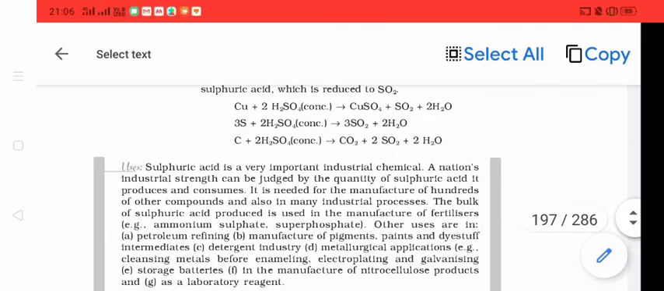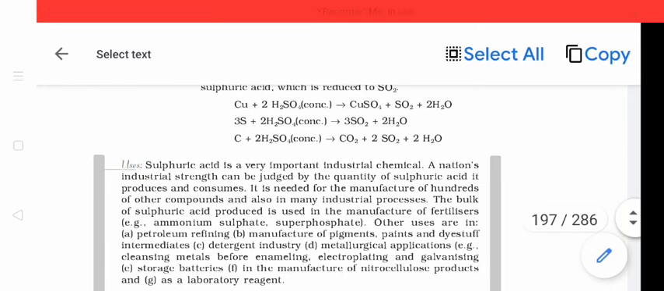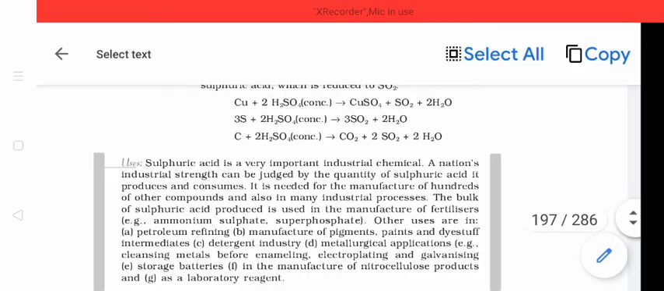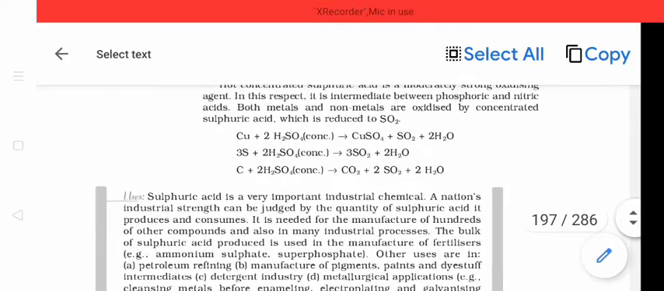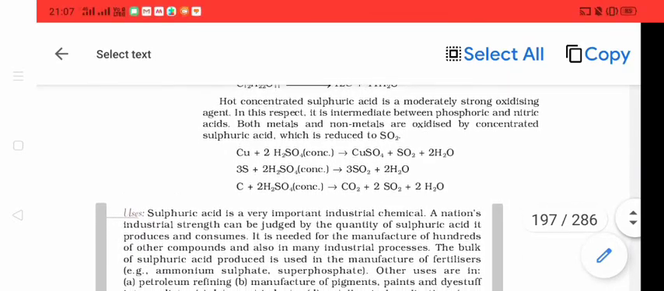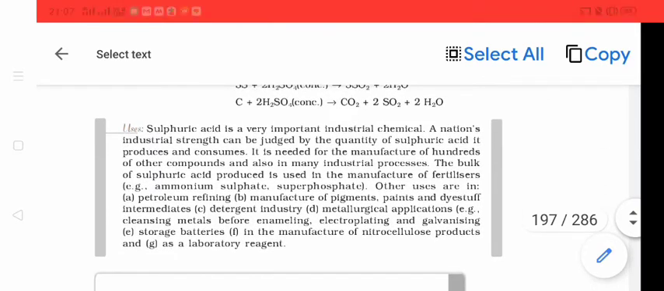In all three reactions you can see that when the reaction is carried out with concentrated sulfuric acid, two products are common, SO2 and water. Copper is oxidized to copper sulfate, sulfur is oxidized to sulfur dioxide, and carbon is oxidized to carbon dioxide, showing that sulfuric acid is a moderately strong oxidizing agent. And this is also called the king of reagents.